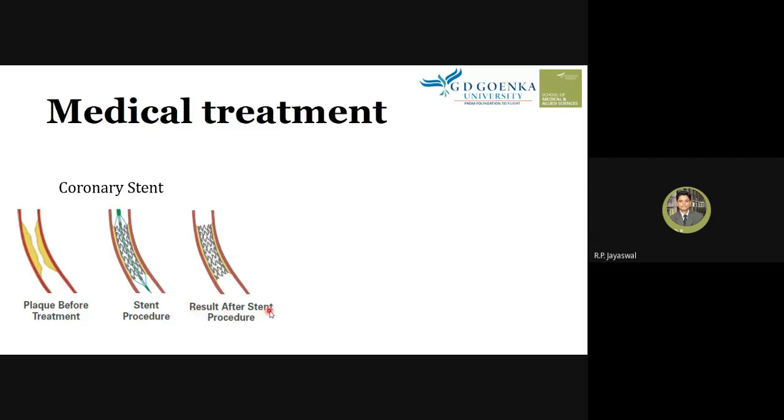So the result after the stent procedure, we can see the resumption of the blood supply. Now this has become normal, and there is no turbulence in the blood supply in the patient who has undergone a stent procedure. So this is one of the options, the coronary stent option.